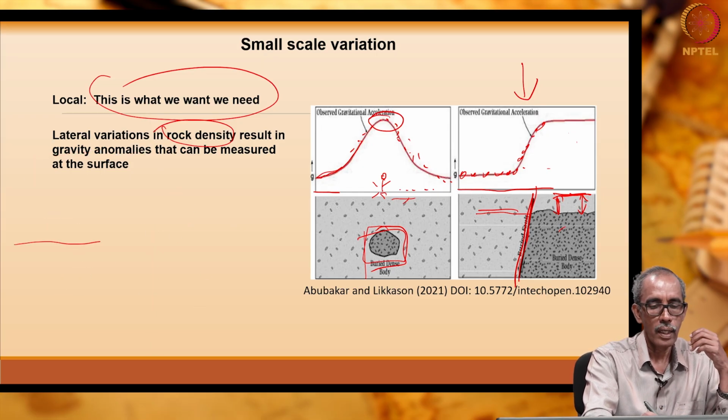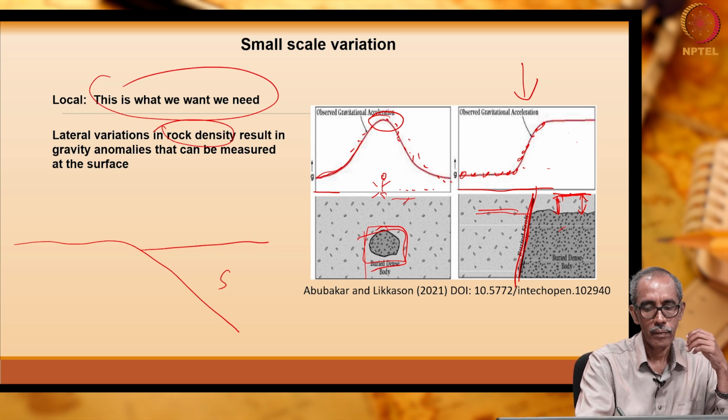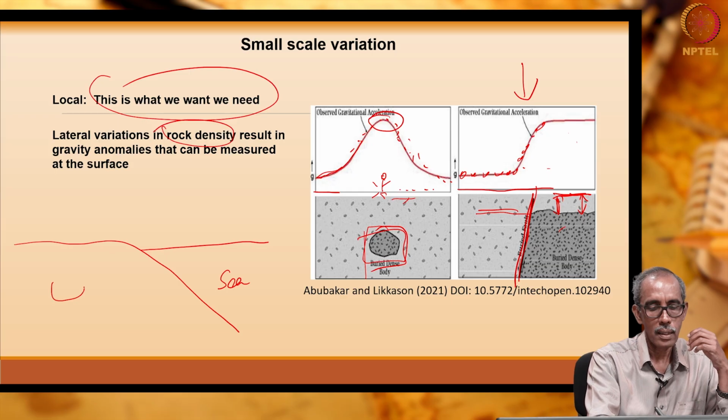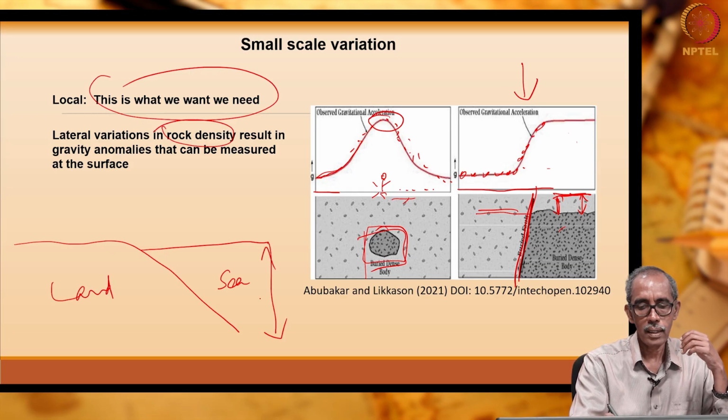Imagine you are flying, this is the sea, this is land, and the sea thickness of water let us assume as 5 kilometers.